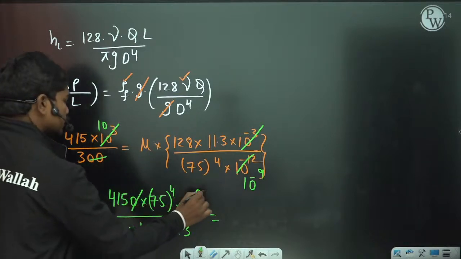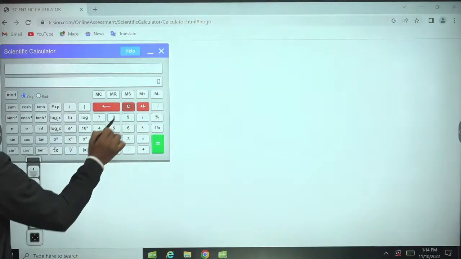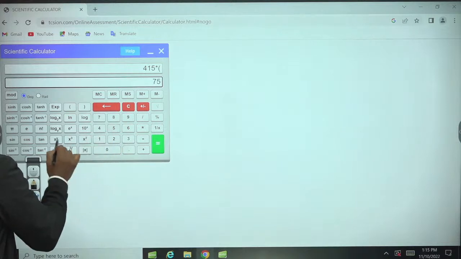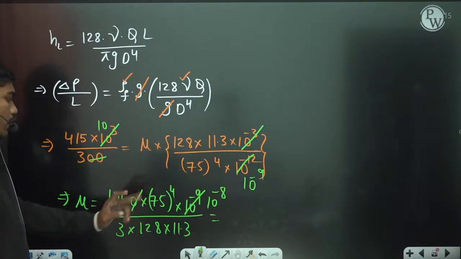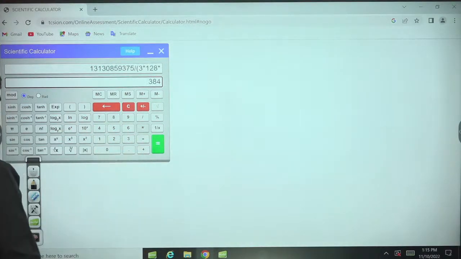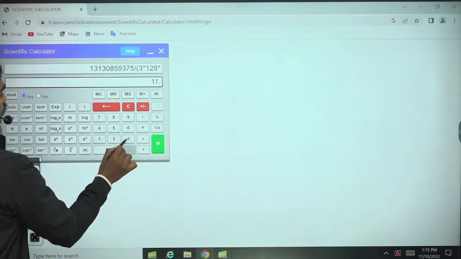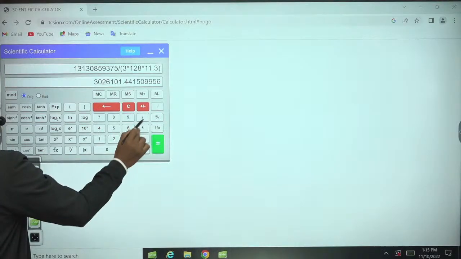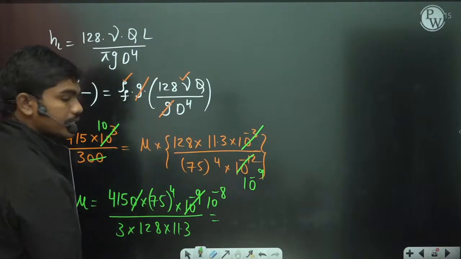So this can be written 10 power minus 8 actually. Let me use 415 into 75 power 4, this value into 10 to the power minus, first of all let us divide this by 3 into 128 into 11.3. So this value if you simplify and divide it with 10 power 8, 0.0302 is what you are getting, correct?